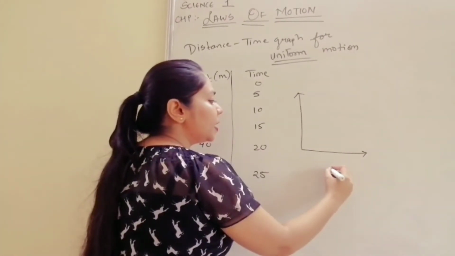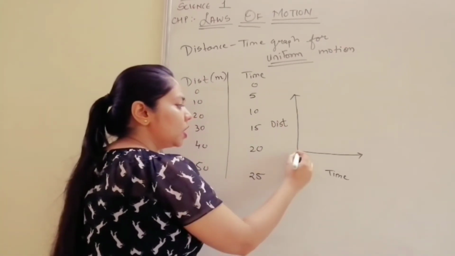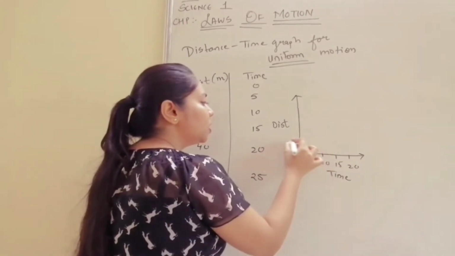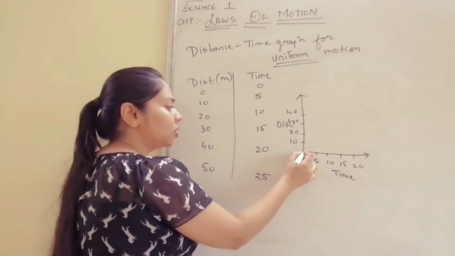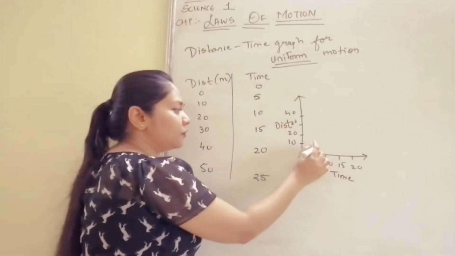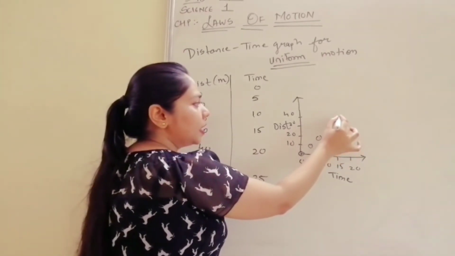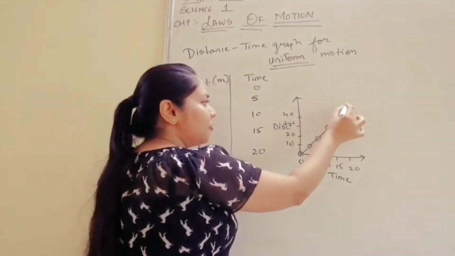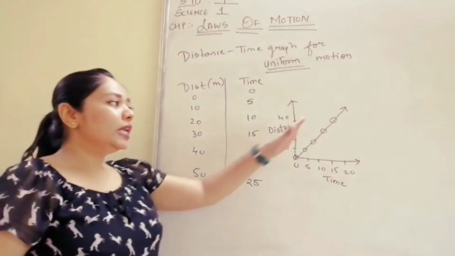Let this be my time and this is my distance. Okay. So 0, 5, 10, 15, 20 and so on. Here it is 10, 20, 30, 40 and so on. Let us plot this. Now 0 for 0, for 5 seconds it will come out to be 10 and then 20 and then so on. So can you observe that these particular points are following a straight line, or it can be said it is following a linear path.